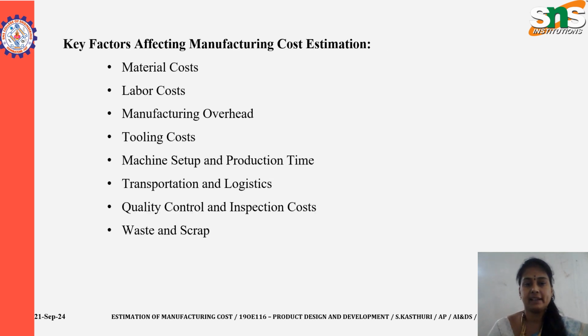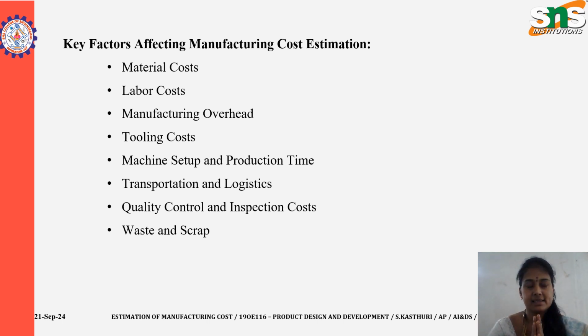So the key factors affecting the manufacturing cost estimation, the first one is the material cost. The manufacturing cost of a product depends on various factors, some of which are inherent in the design process, while others are related to the materials, labor and production techniques used. So we are going to discuss them one by one. The first one is the material cost.